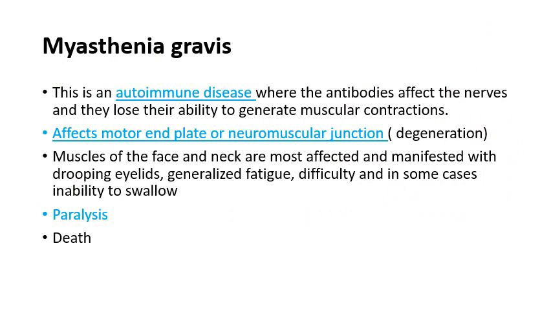The next disease is Myasthenia gravis. Now let me tell you that this is an autoimmune disease. Now what do you mean by autoimmune disease? Autoimmune disease is something which is related to immunity. Let me tell you first of all what is meant by immunity. We all know that immunity is a power of the body to fight against any kind of disease.